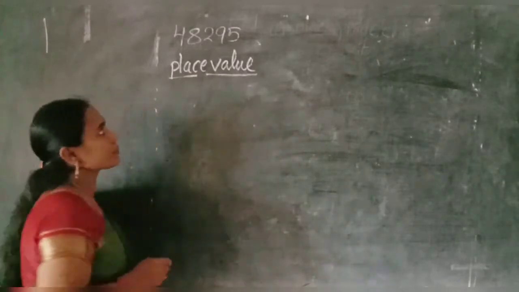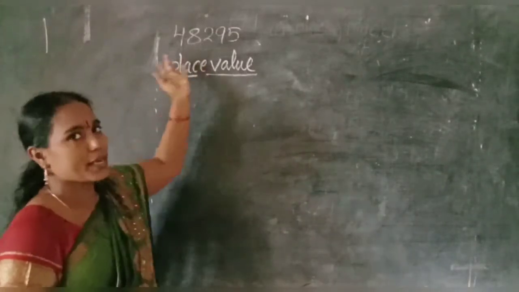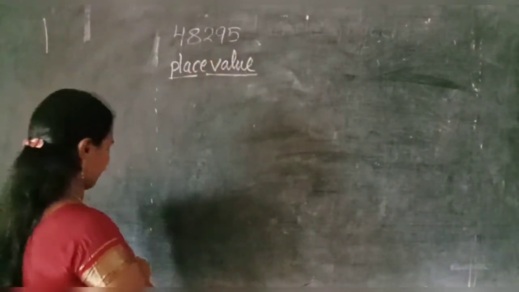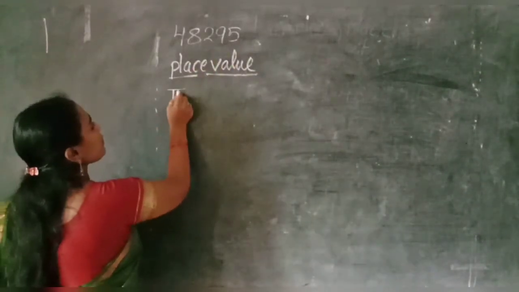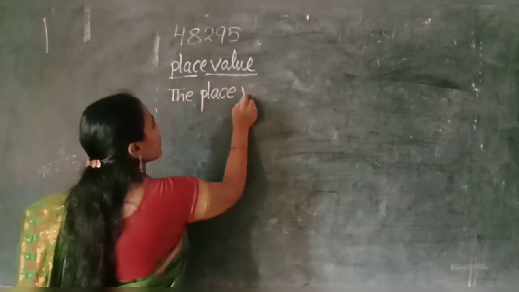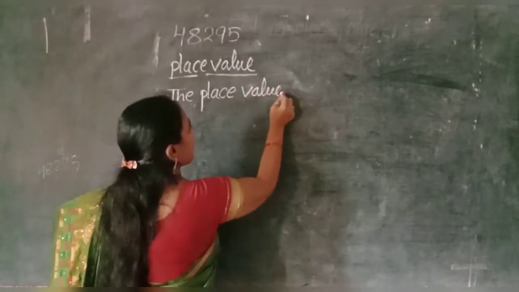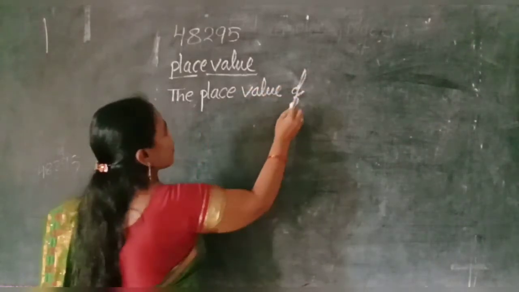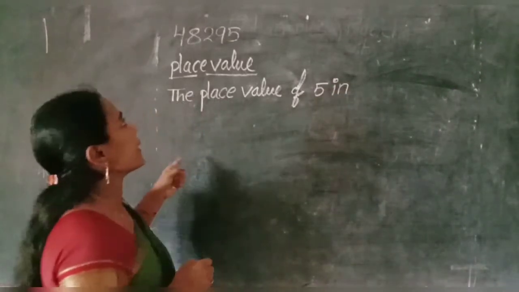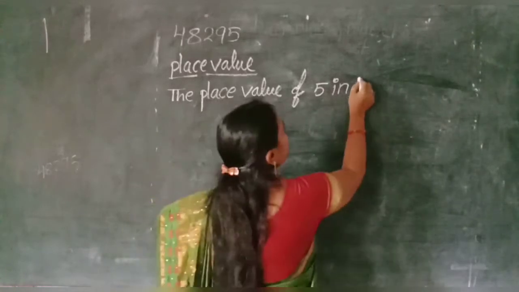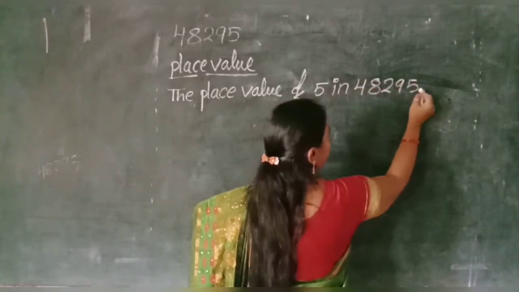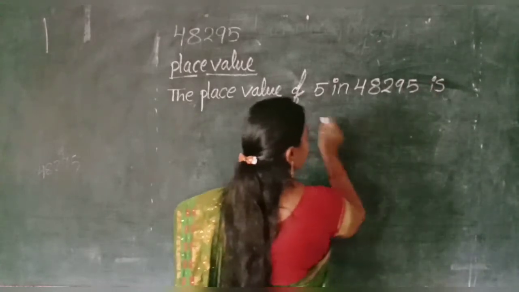Now I explain place value. What is the place value of all digits in the given number? First, I will take 5. The place value of 5 in 48,295 is equal.